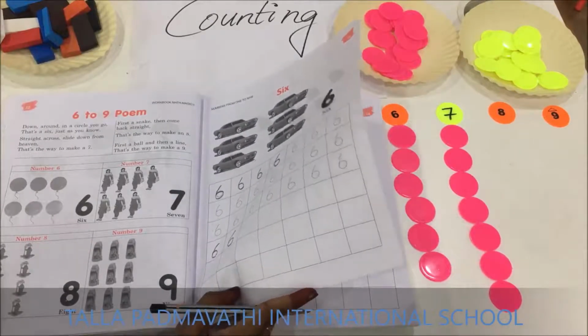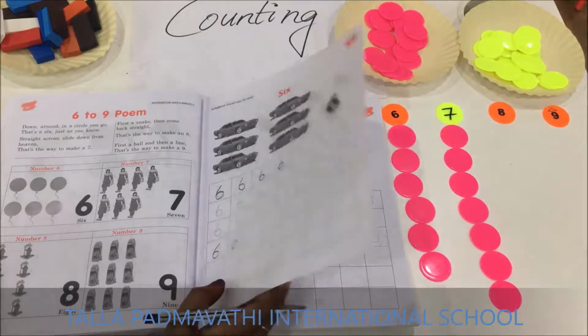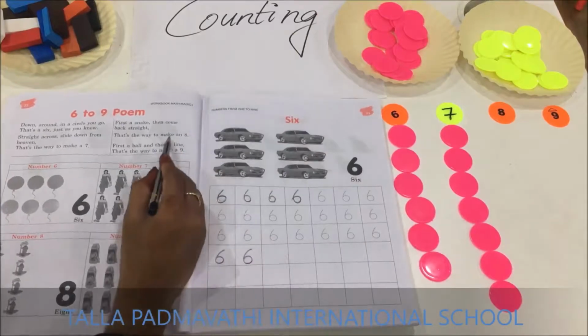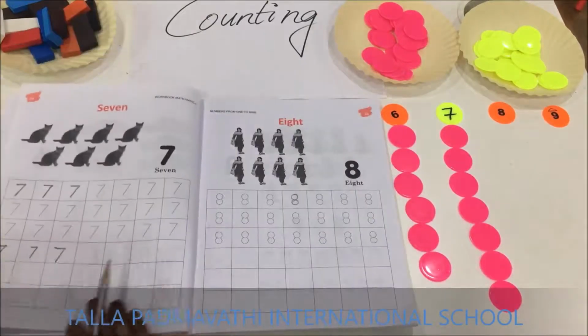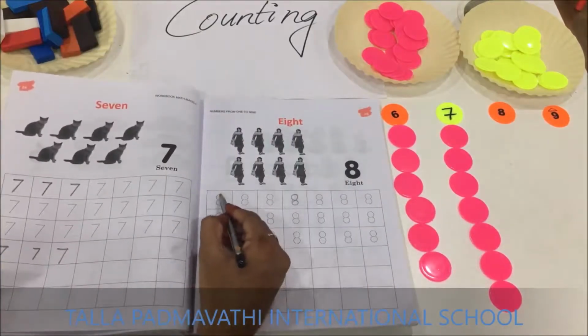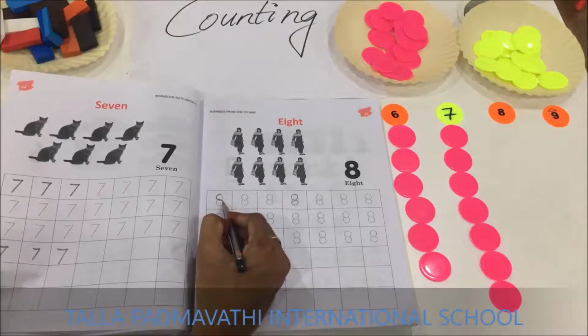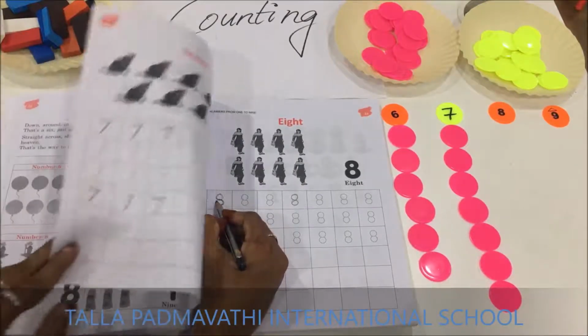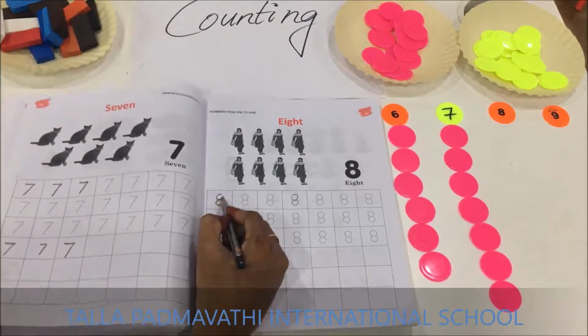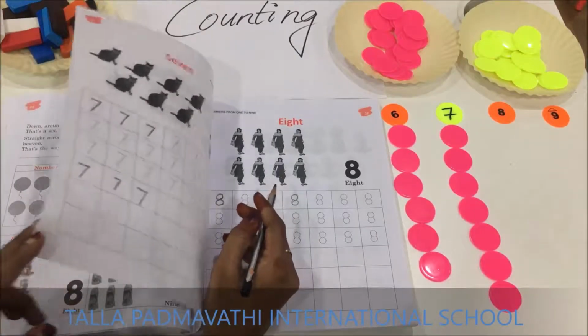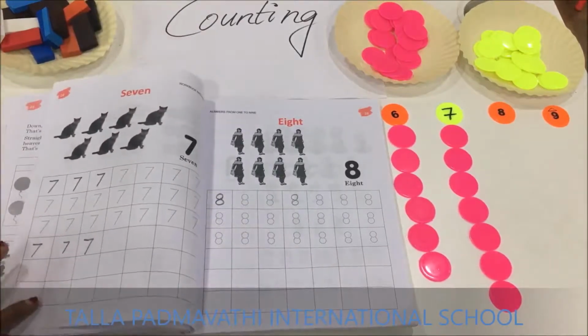First is snake, then come back straight. That's the way to make an 8. First is snake, then come back straight. That's the way to make an 8.